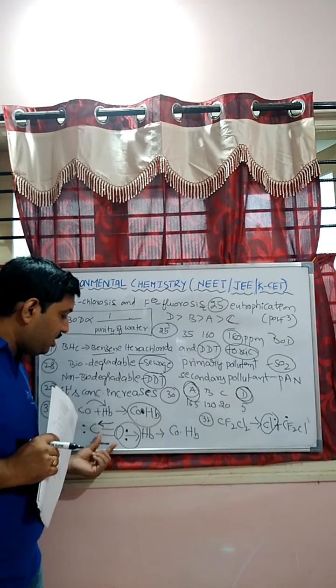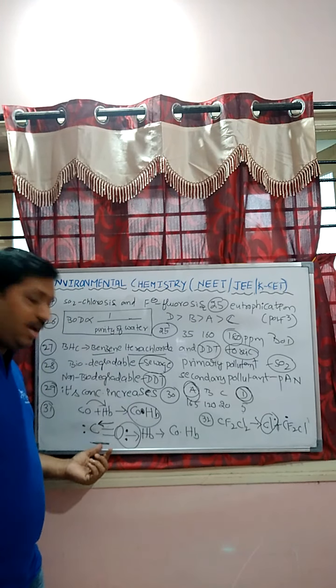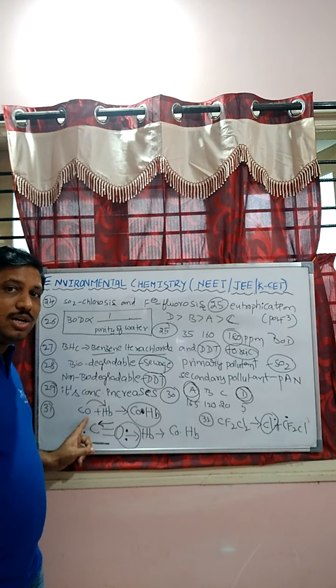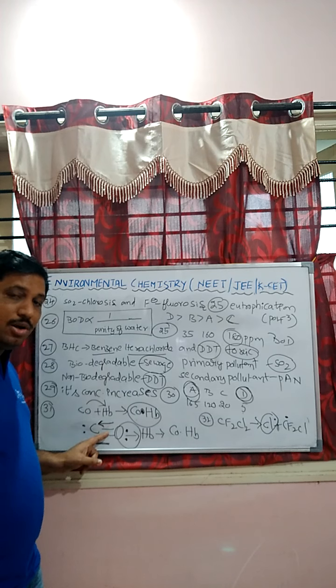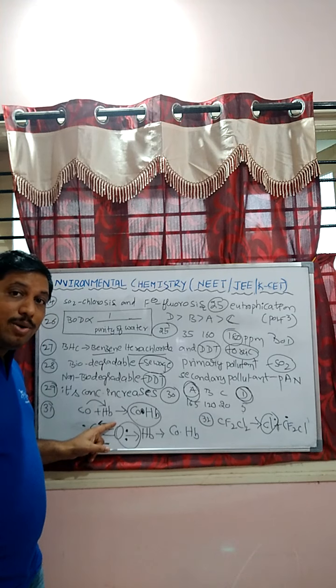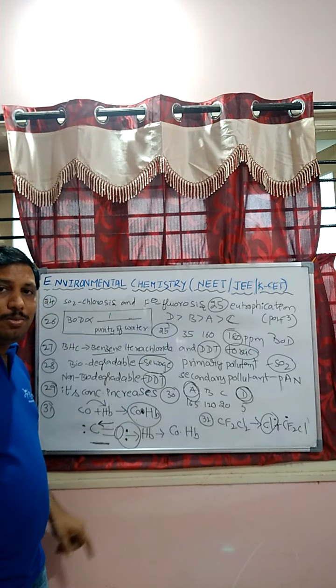That is, we know that the structure of CO will be like this. The oxygen atom can form a triple bond with the carbon atom. Among this triple bond, one sigma bond and two pi bonds are present. The sigma bond is a covalent bond. That is, a coordinate covalent bond is formed.